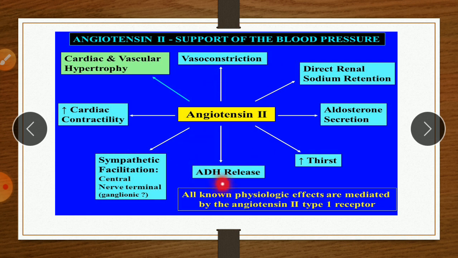So the main effect of angiotensin II is vasoconstriction, which causes constriction of blood vessels and increases the blood pressure. Second, it stimulates the ADH release, due to which there is increased water reabsorption, decreased urine volume, and increased blood pressure. Then it also plays a role in regulation of aldosterone secretion, due to which sodium and fluid reabsorption increase, and therefore the concentration of sodium increases, which leads to increase in blood pressure. So overall, angiotensin II increases the blood pressure. So it is responsible for high blood pressure.